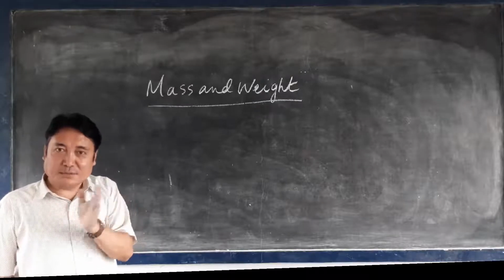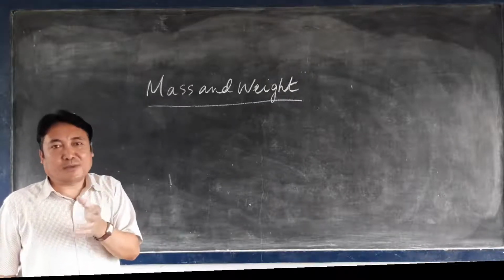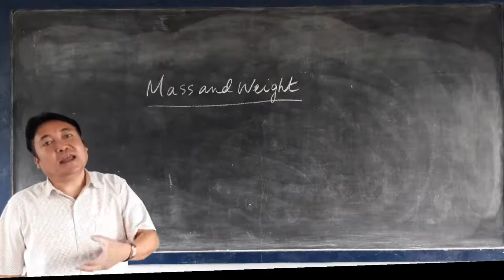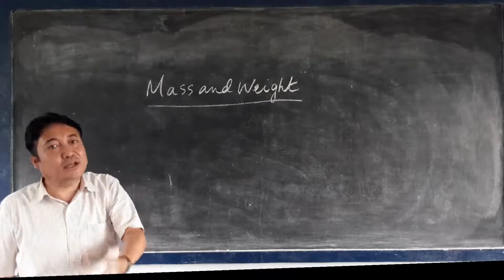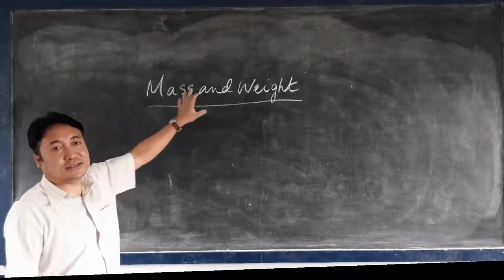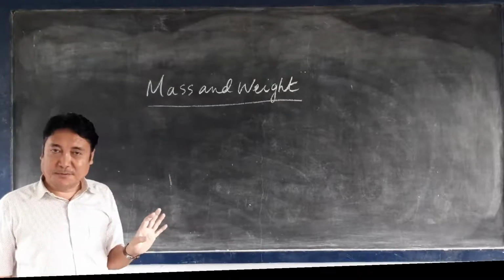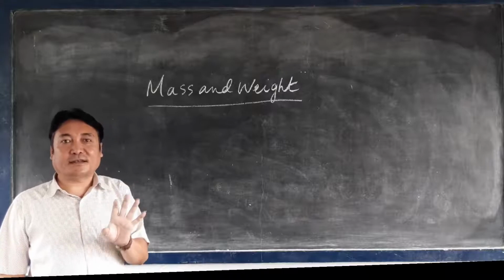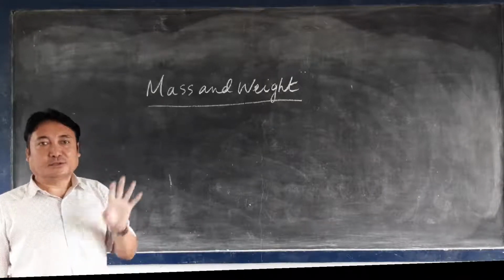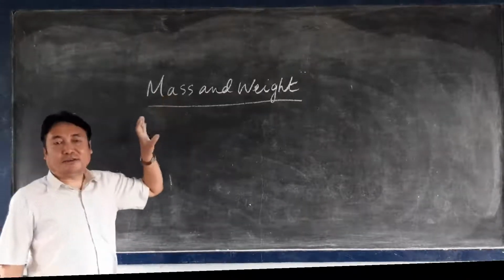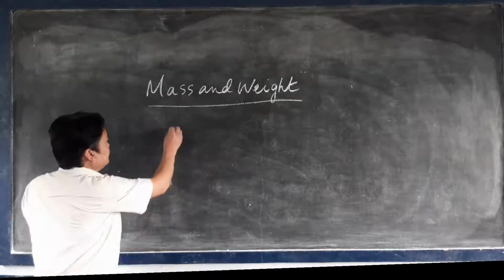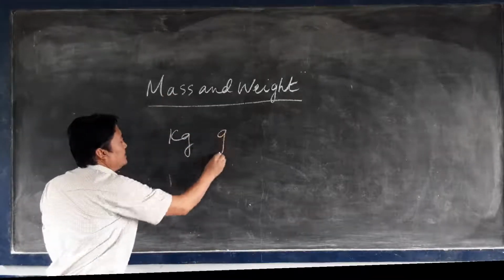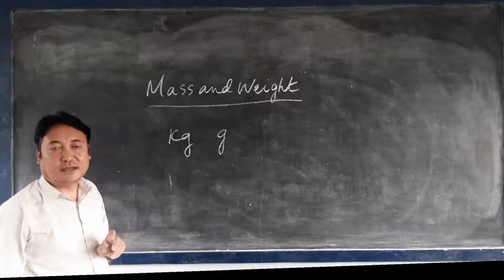That means the body which has mass and occupies space is known as matter. And any object or body which has matter, that we call a mass. So therefore, mass is the quantity of matter contained in a body. The SI unit of mass is kilogram and the CGS unit of mass is gram.